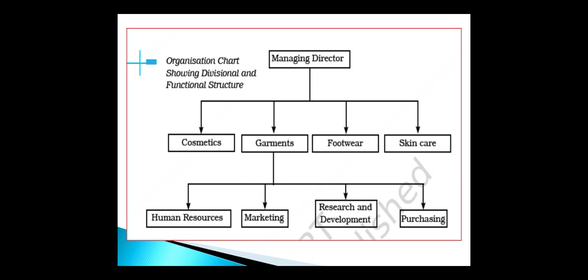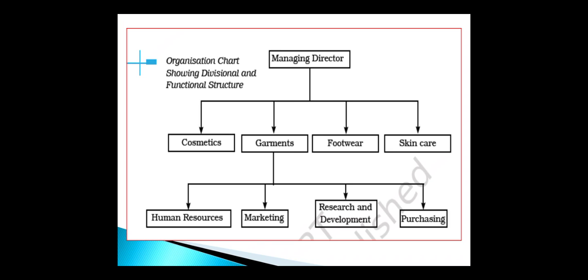So managing director means only one top level management head should be there. Under that, it is classified according to the product. One product may be cosmetics, or creams, anything related to cosmetics. Then garments, the third product may be footwear, the fourth product may be skincare products.